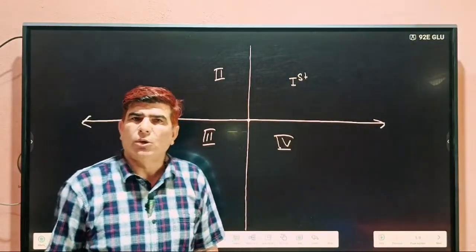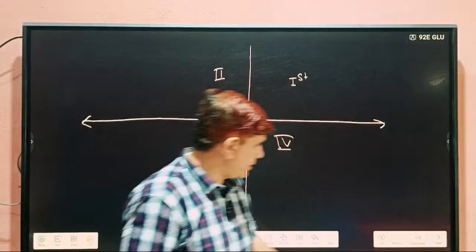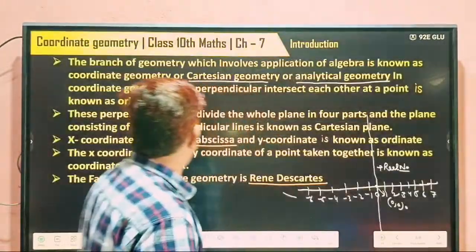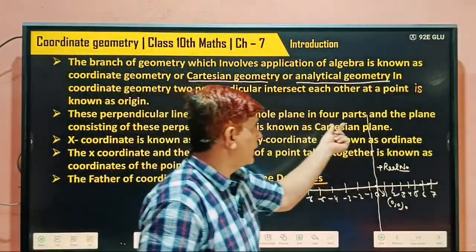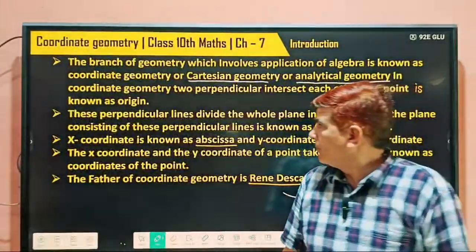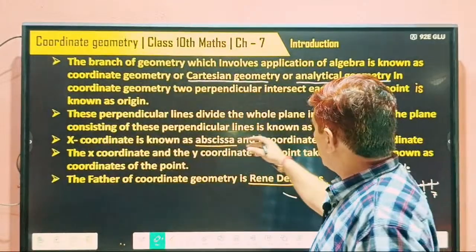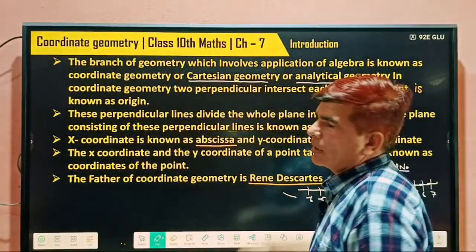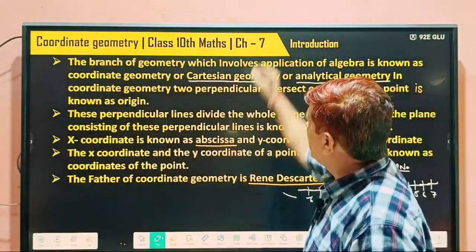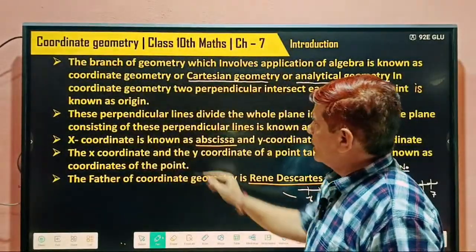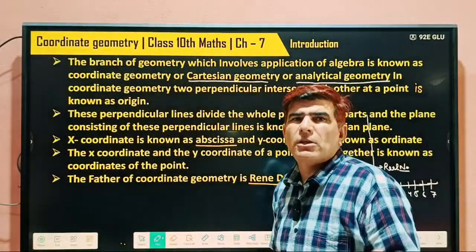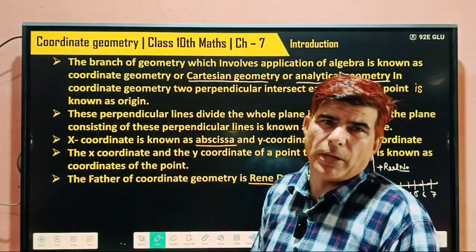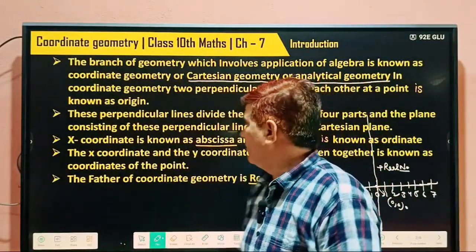So these perpendicular lines divide the whole plane in 4 parts, and the plane consisting of these perpendicular lines is known as the Cartesian plane, coordinate plane, or analytical plane.